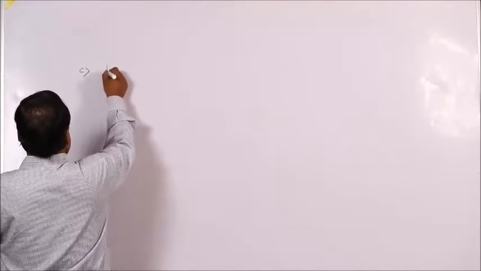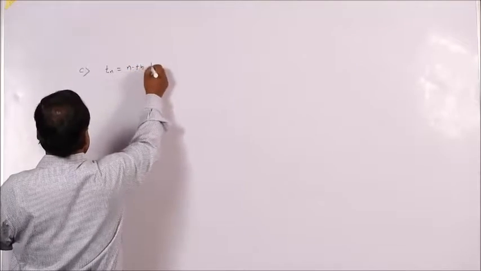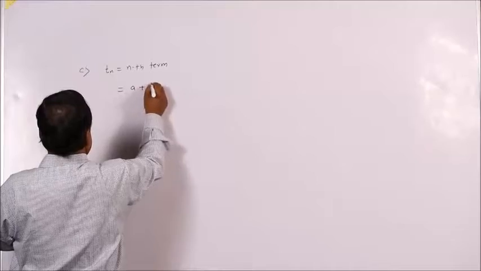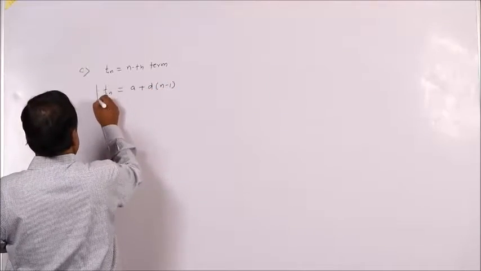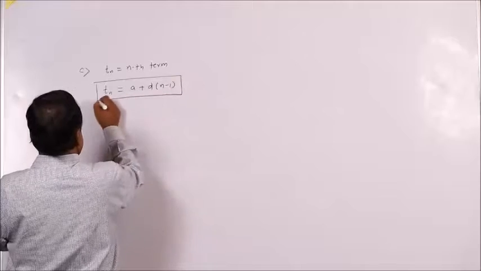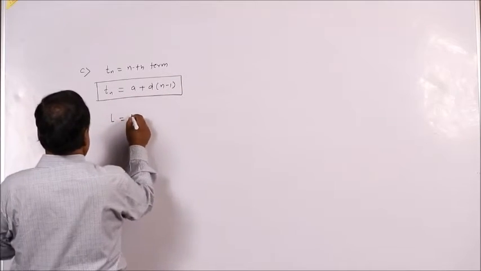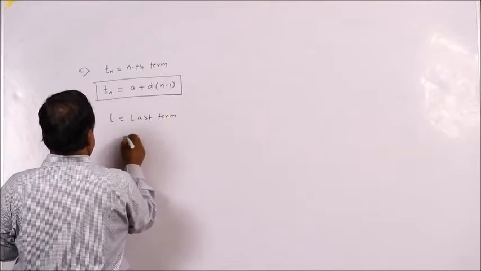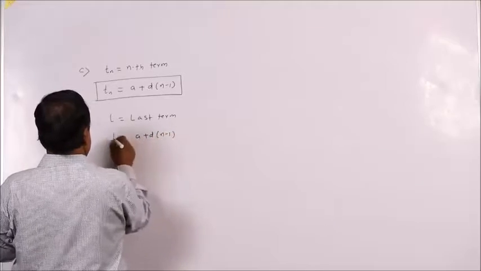Your Tn, this is known as the nth term. This is found by a plus d into (n minus 1). So Tn is given by this formula. Also, L, the last term, is given by the same formula, a plus d into (n minus 1).